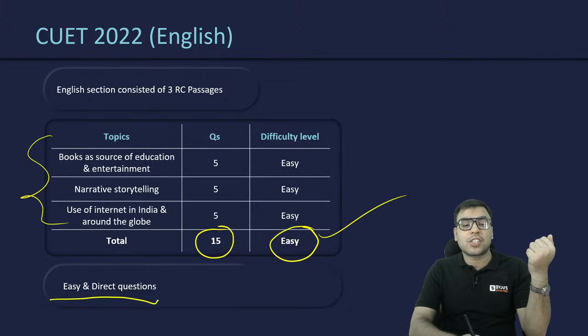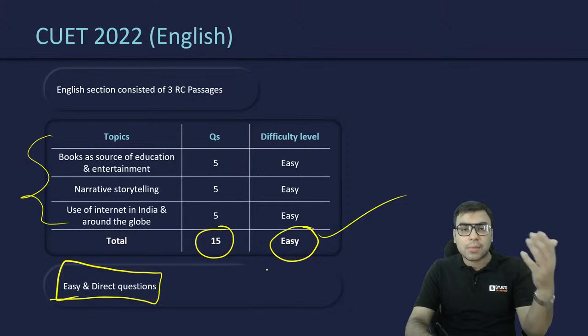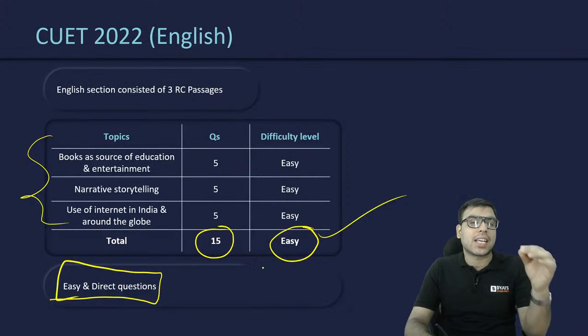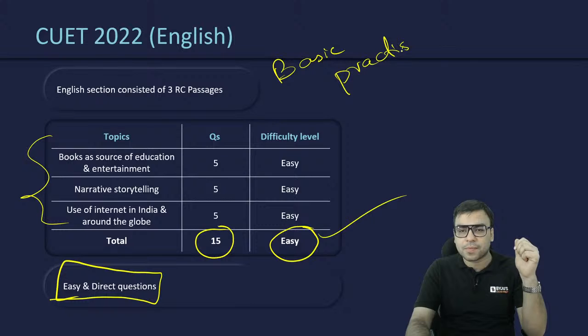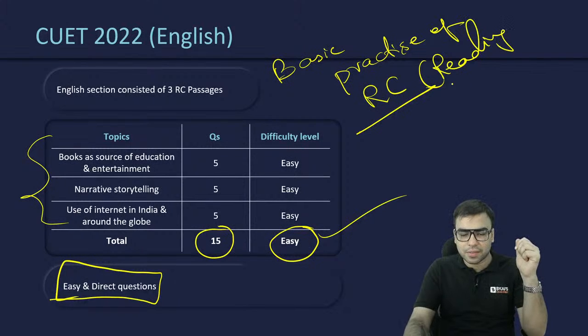You can say in short that the questions were easy and direct, so it was not that tough. If you have basic practice of RC, reading comprehension, you could have easily done it. That is what we are saying.